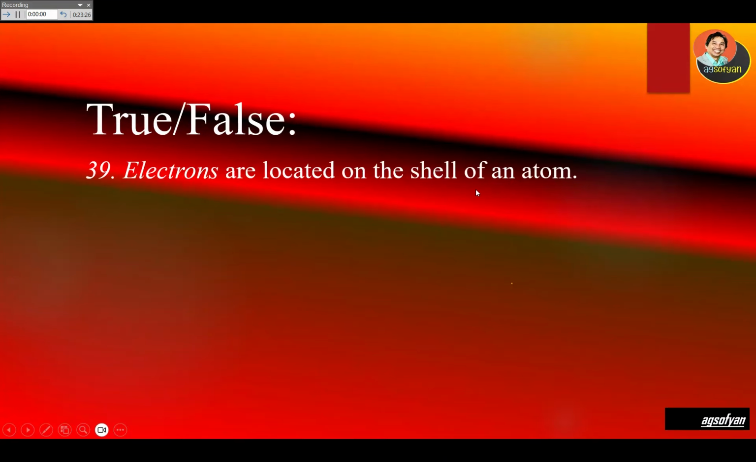Electrons are located in the shell of an atom. That's also correct. The shell is also known as the electron shell because that is the place for electrons.